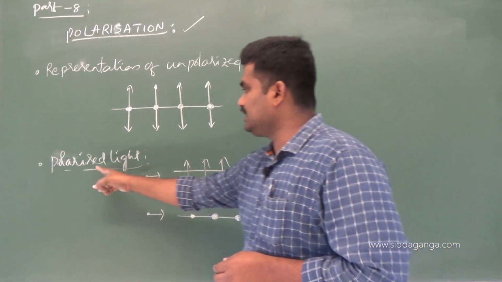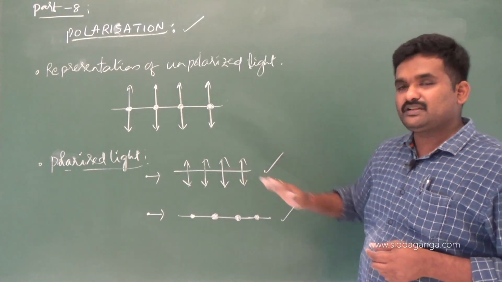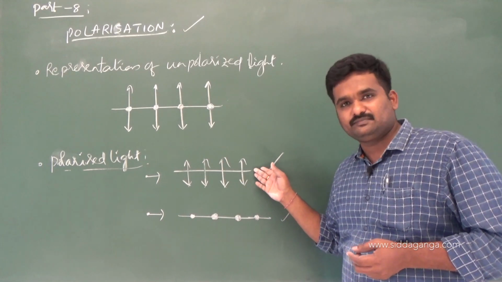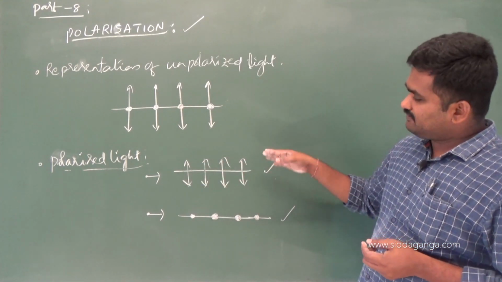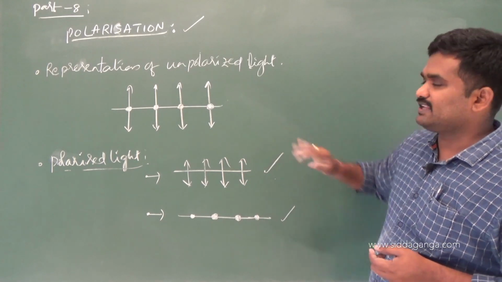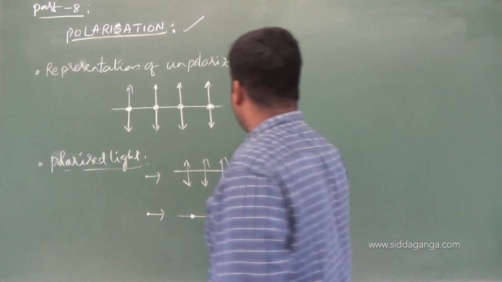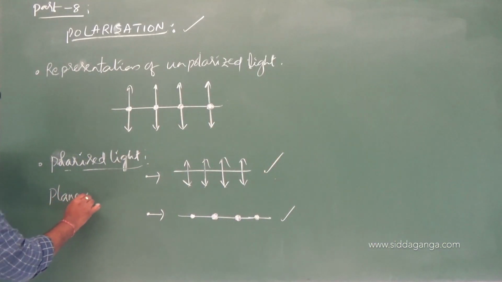This is completely plain polarized light. And the plane in which this polarized light is going to be present, this is polarized light now? Yes. The plane where this polarized light is going to be present is called the plane of polarization. So remember, this is one more term you have to remember, plane of polarization.